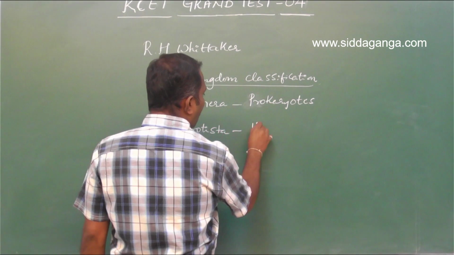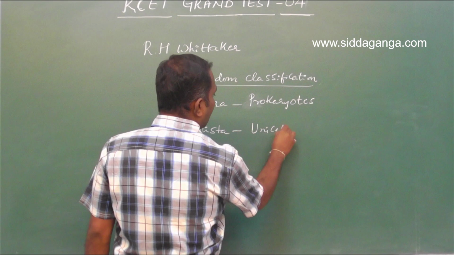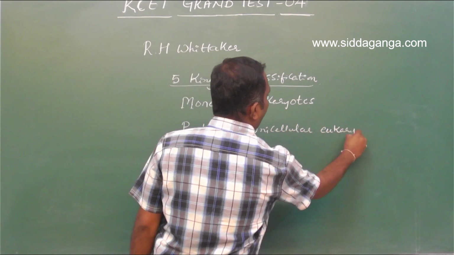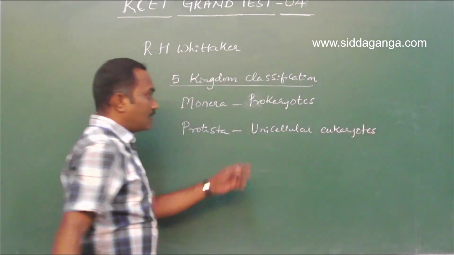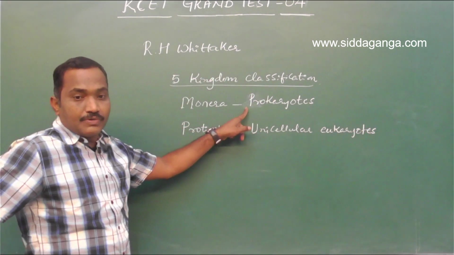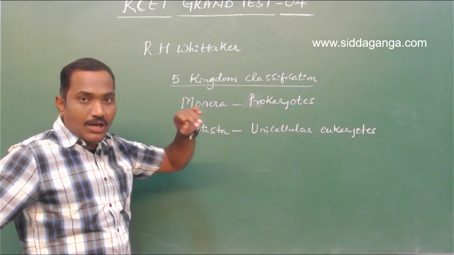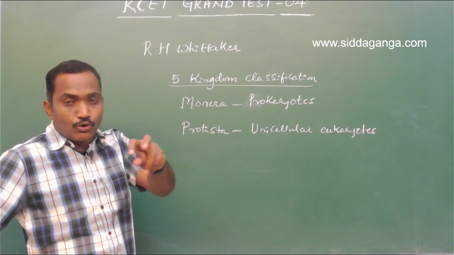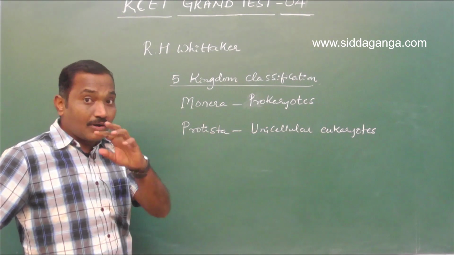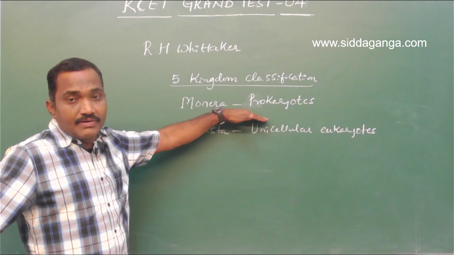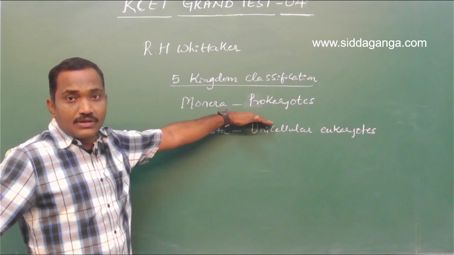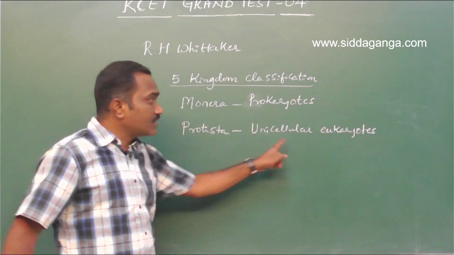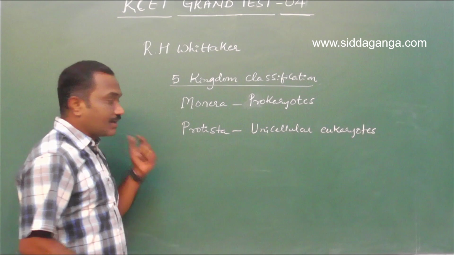Protista includes all unicellular eukaryotes. Prokaryotes by default are always unicellular. There is no question of a multicellular prokaryote. There may be grouping of bacteria to form colonies, but prokaryotes are by default unicellular. But eukaryotes may be unicellular or multicellular. All those unicellular eukaryotes are grouped into the kingdom Protista.